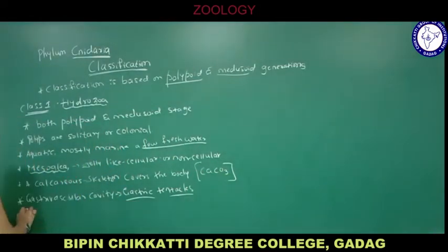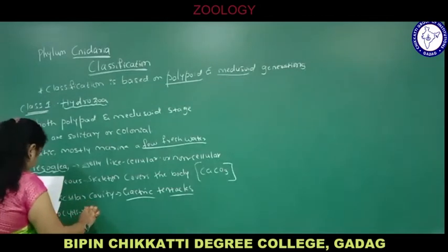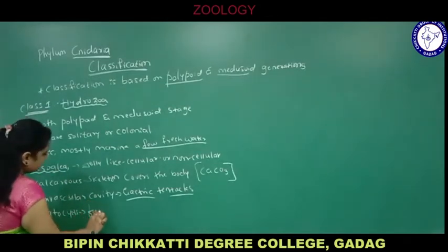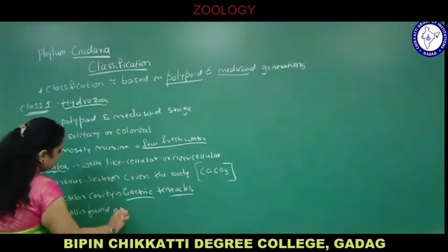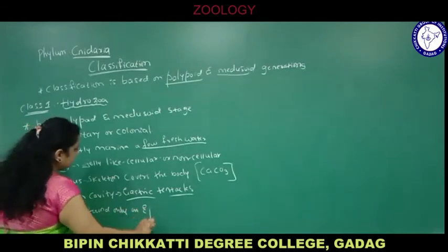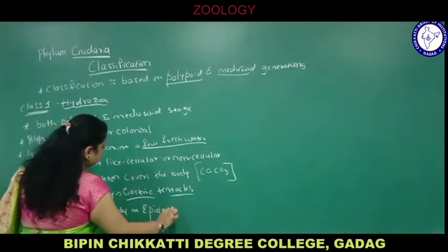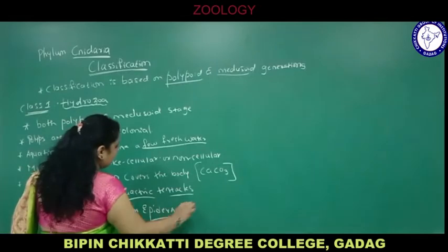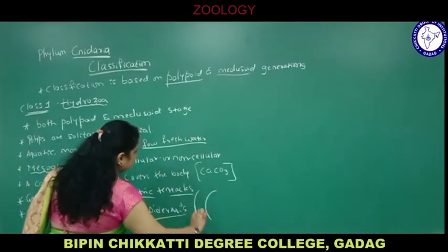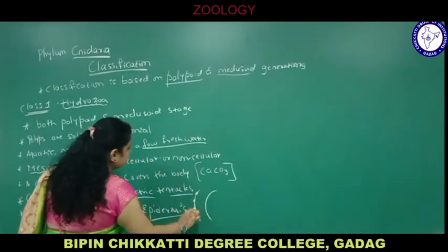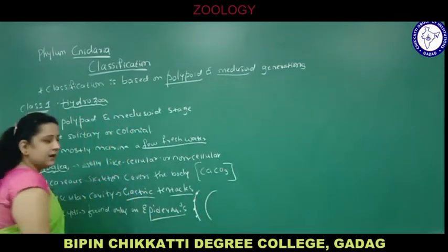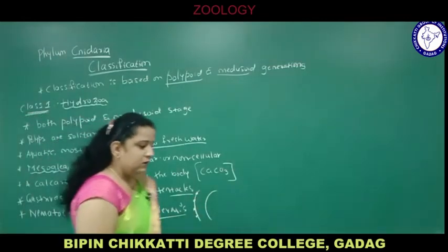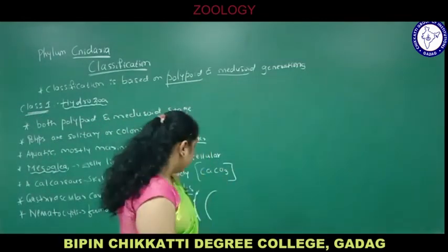Next, nematocytes are found on the epidermis. These specialized cells are found only on the epidermis, the outermost layer. As you have seen, on the epidermis you find these stinging cells or nematocysts for the capture of prey, food gathering or defense mechanism.